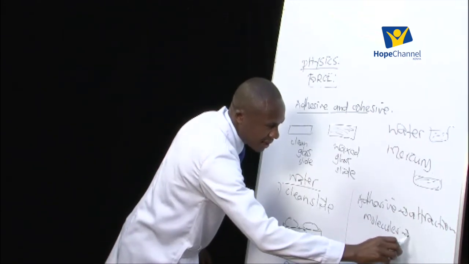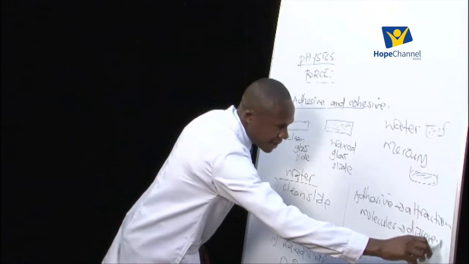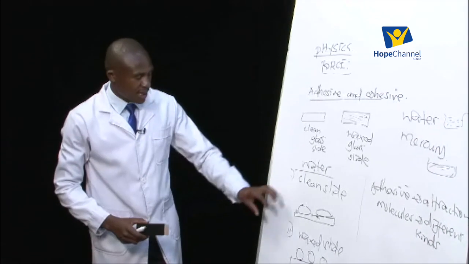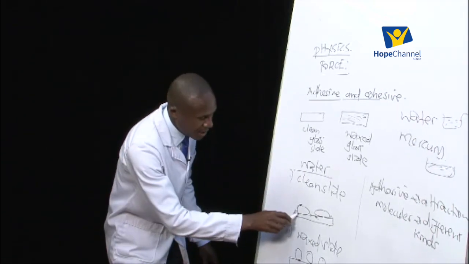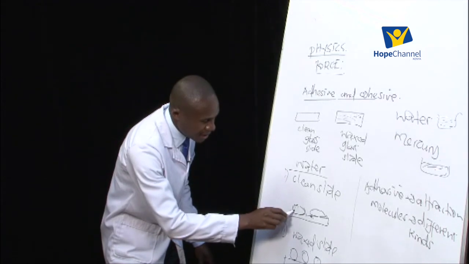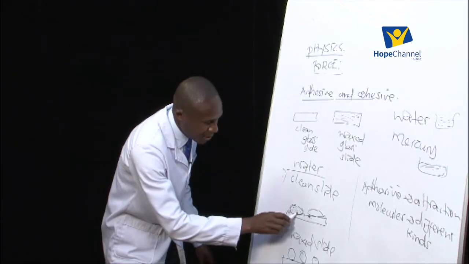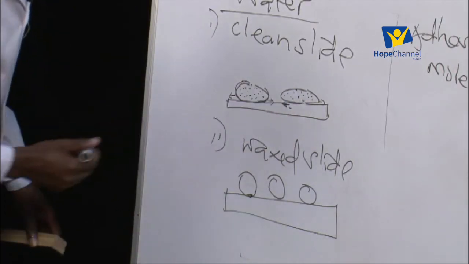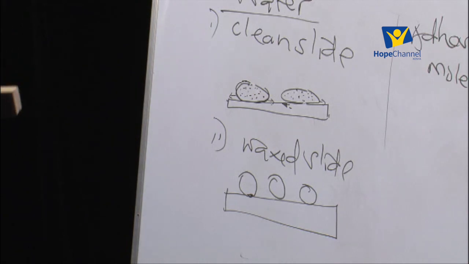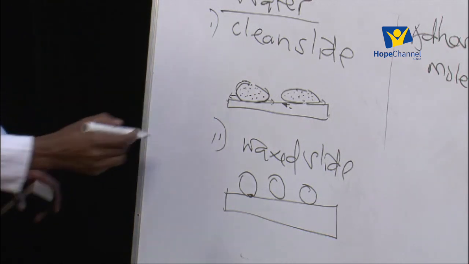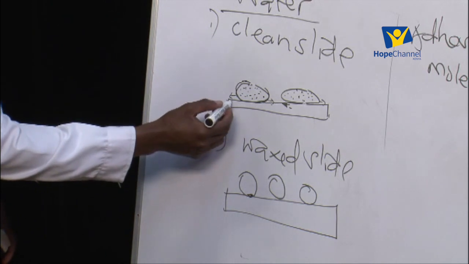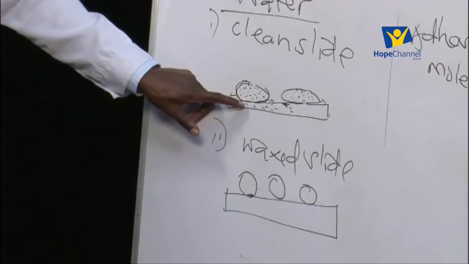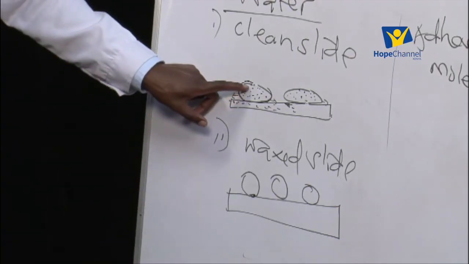You have to note this word here. We are talking of molecules of different kinds or different types. Like now, if you look at the first glass slide, water, as much as it is a drop, is made of several molecules of water to form that drop. Remember, water is made of small molecules. And the glass slide below it is also made up of several molecules. Now there is an attraction between the molecules of the slide and the molecules of water.